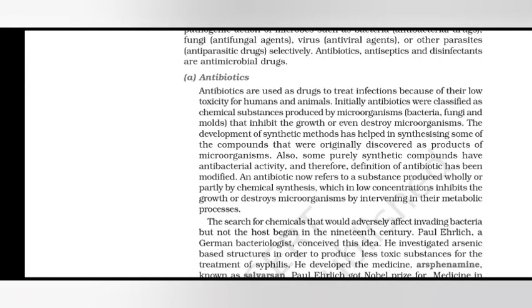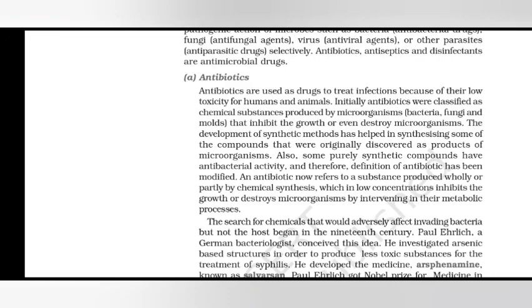Antibiotics are used as drugs to treat infections because of their low toxicity for humans and animals. Initially, antibiotics were classified as chemical substances produced by microorganisms that inhibit the growth or even destroy microorganisms. The development of synthetic methods has helped in synthesizing some of the compounds that were originally discovered as products of microorganisms.